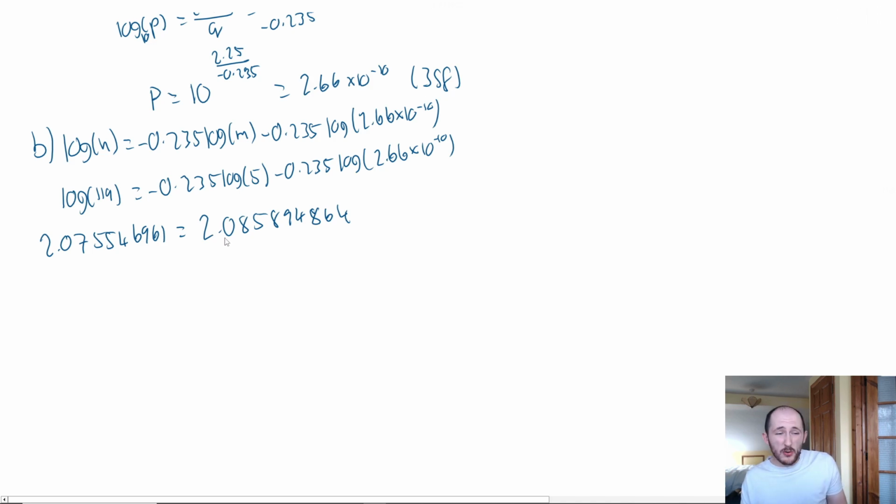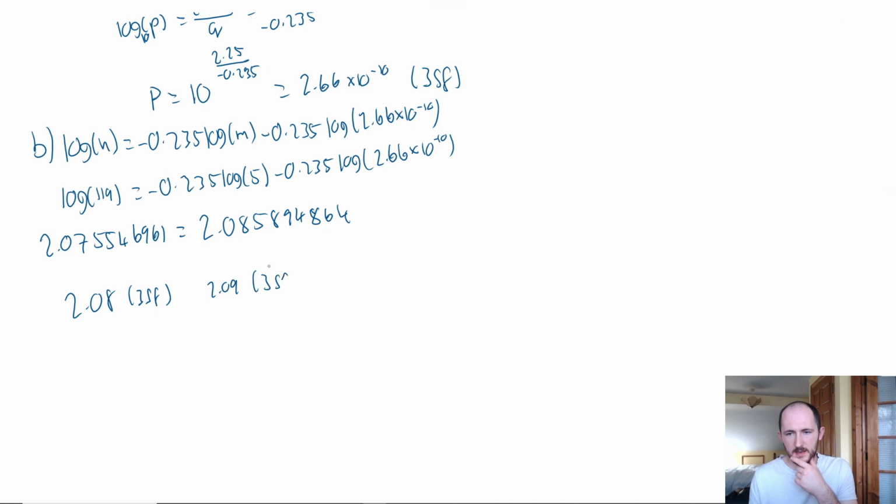If you have a look at these two numbers, they're pretty close, right? Like 2.07 versus 2.08. And if we round them, it's 2.08 compared to 2.09. So if you wanted to, you could round to 3SF. So 2.08 3SF compared to 2.09 3SF. Comment on the suitability. It is suitable,